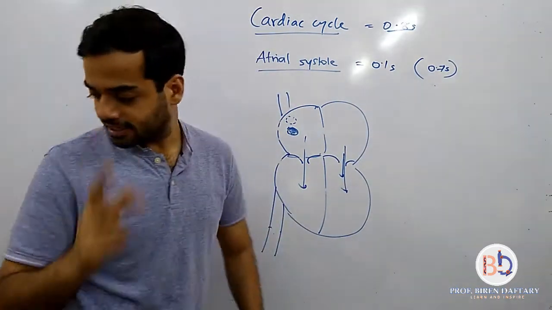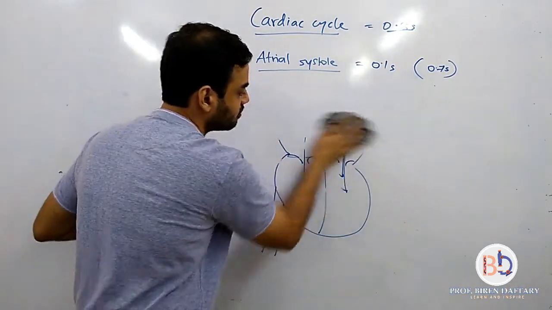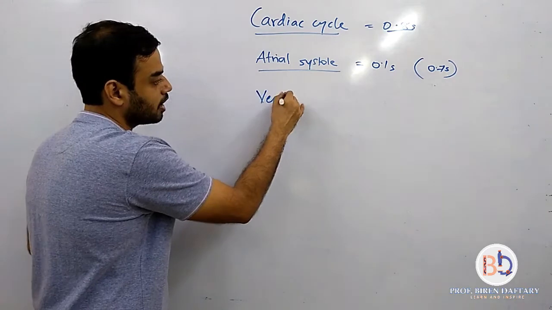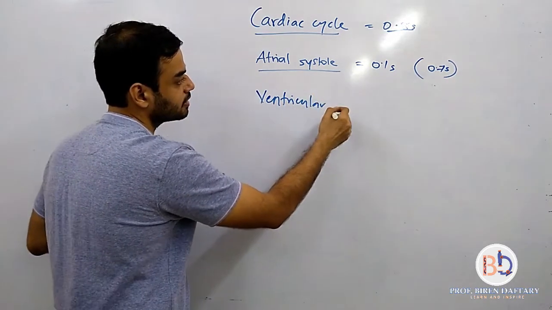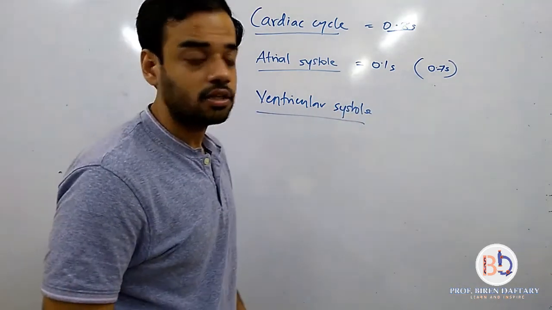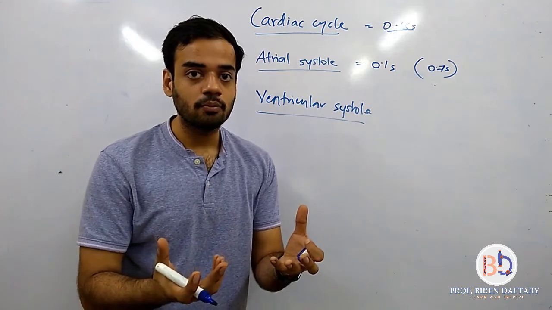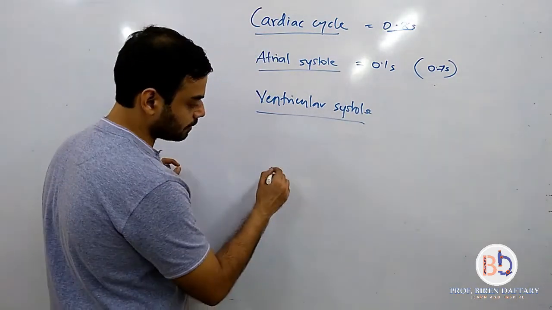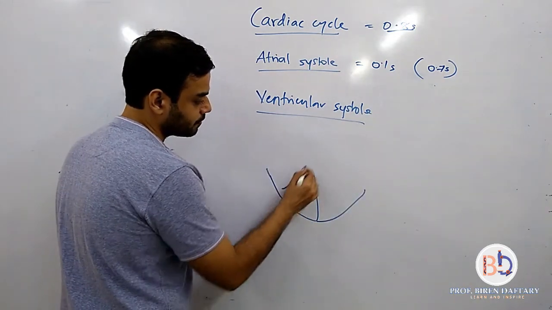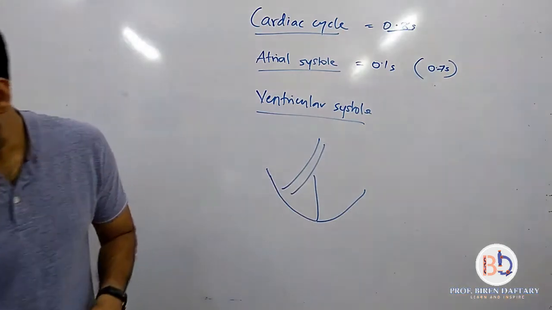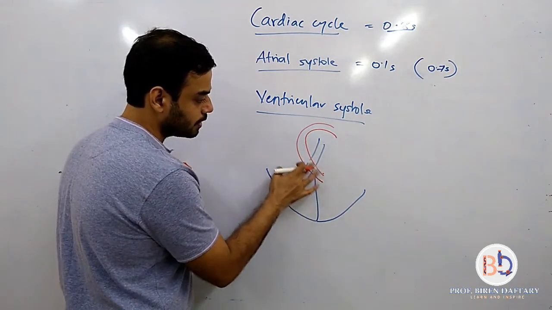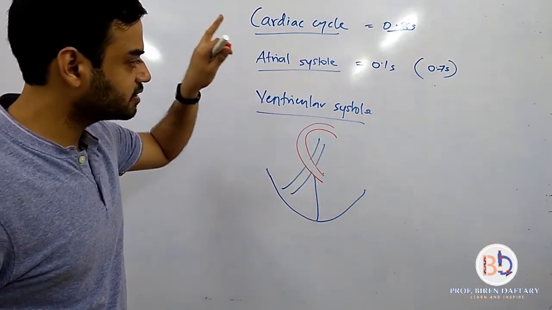Now we have to explain the second thing that happens, which is called the ventricular systole, I am extremely sorry, ventricular contraction. So now your ventricles are filled with blood, both the right and the left. Now again what will happen, so I am just drawing the ventricles now. This is the right ventricle, this is the left ventricle, this is your pulmonary trunk, alright, and this is your aorta, correct? So now you have to explain the contraction of the ventricle.